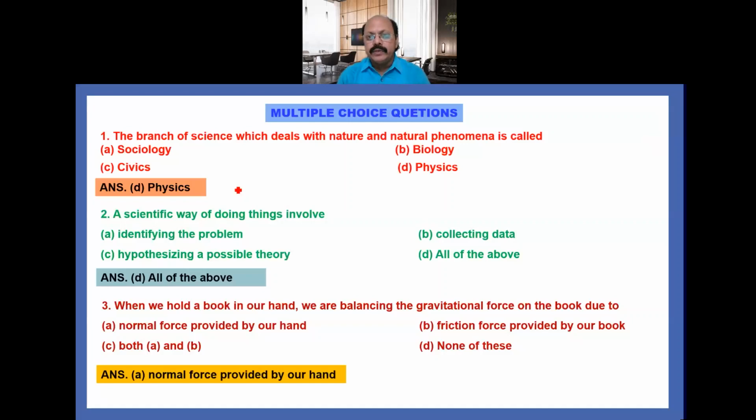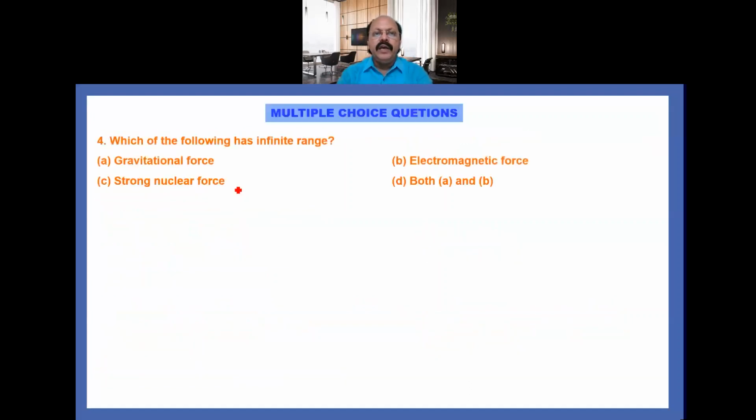Don't get confused. Understand what is being asked in the question, then apply the concept and choose the correct option. Now the fourth question for you: which of the following forces has infinite range?